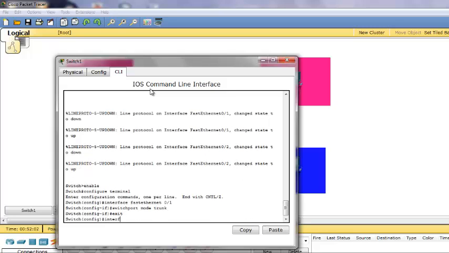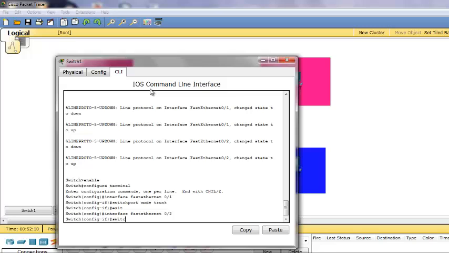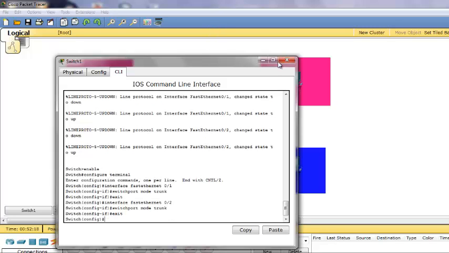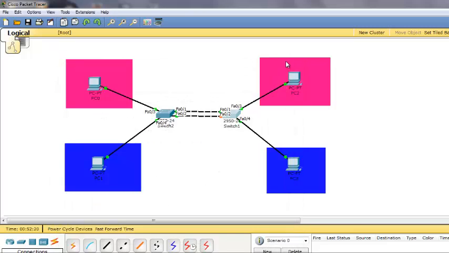Then interface FastEthernet 0/2, switchport mode trunk, then exit and close it. So now we're going to check if it works.